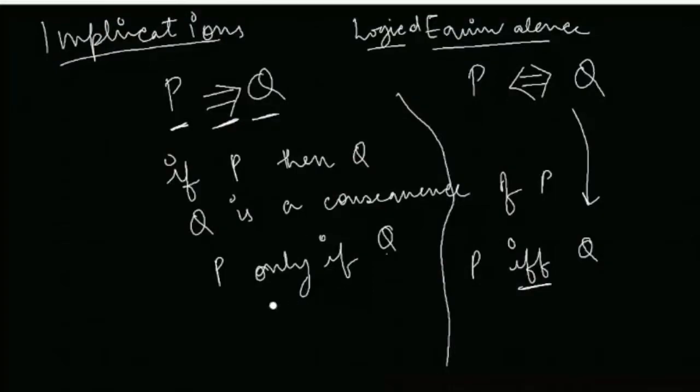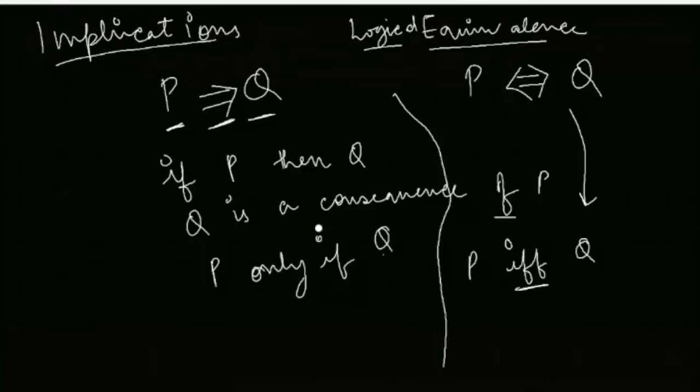So you have to be very, very careful with how you read them. If in a question it is written P only if Q, then you know that you are talking about one-sided implication, which is from P to Q. If in a question it is written P if and only if Q, then you are talking about a logical equivalence where both P and Q imply each other. We will understand this through examples, what is the meaning of implication and what is the case of logical equivalence. But first you should be aware of how you read both these scenarios.